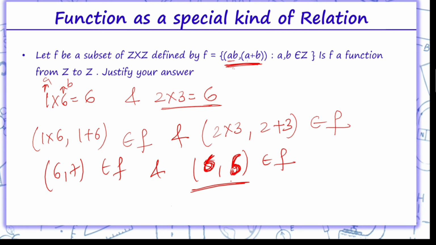Why is it not a function? Because 6 has image 7 and here 6 has image 5. So 6 has two images. If we say it belongs to a function, it should have only one image. Therefore it is not a function. So this is the main concept of function.